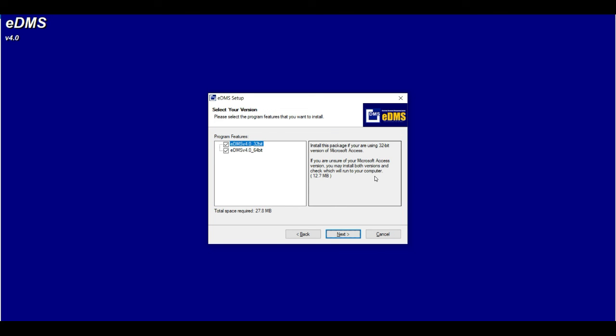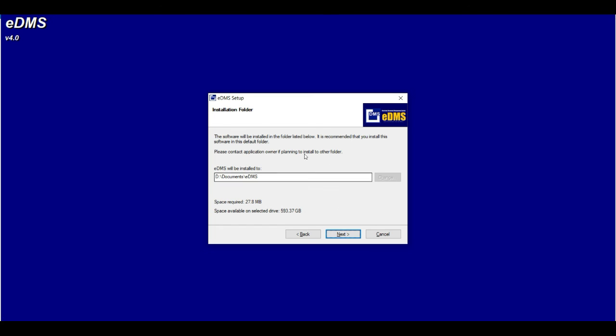Okay. Kung sigurado tayo sa version ng Microsoft Office na naka-install sa ating computer, piliin na lang natin yung version na sa atin. Pero kung hindi tayo sigurado, let us select itong dalawa. Pero kung sigurado tayo, naka 64-bit tayo, select natin yan. Kung hindi naman, 32-bit. Pwede rin na i-install nyo yung isa, and then pag hindi gumana, i-uninstall nyo, then install nyo naman yung isa. Pero kung gusto nyo na nandyan yung dalawa, kasi hindi kayo sure, kung ano yung gagana, yun ang gagamitin nyo. So, select yung dalawang checkbox.